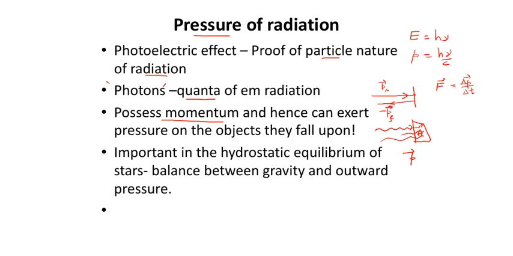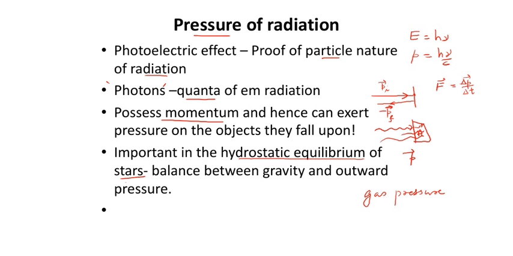And this radiation pressure is actually playing a major role in establishing the hydrostatic equilibrium of stars. Hope you remember I had explained in the very beginning, about the evolution of a star, that different stages of the star achieve equilibrium due to various reasons. For example, I mentioned that it was the gas pressure in the initial stages of the star. Gas pressure was giving equilibrium. It was helping to achieve equilibrium.